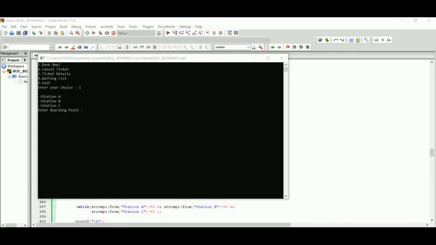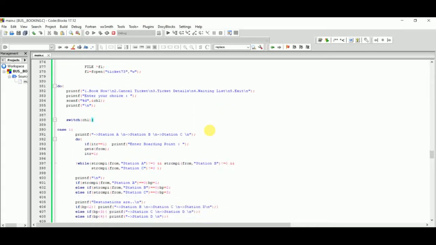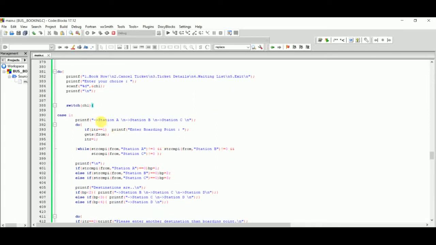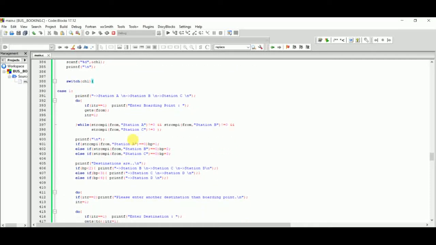Now it is showing us the boarding point input. Here we see that in our code we put a switch case; if one, that is the condition for station A, station B, station C as the boarding point.